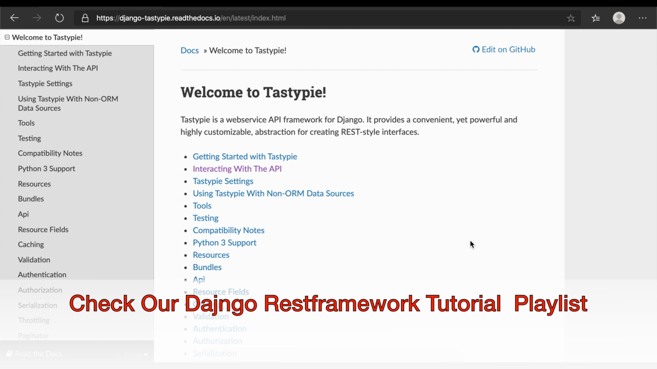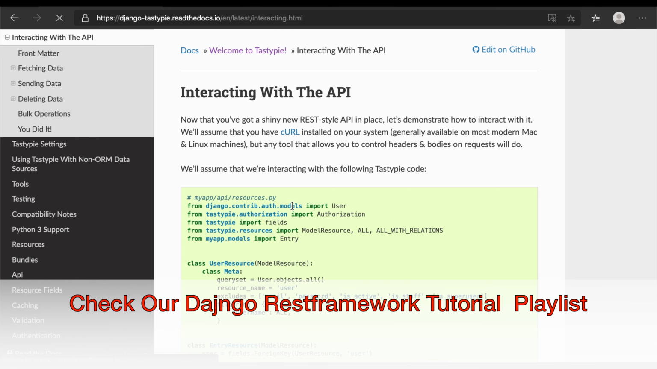Let's look into the first Django REST framework alternative. That's called TastyPie. It's a very interesting framework, and you can see here in the documentation itself, TastyPie is the web service API framework for Django. So basically, this is for Django only. It provides a convenient yet powerful, highly customizable abstraction for creating RESTful style interfaces. Installation is very easy. Normally, we can go for the pip installation, and that's how it works.